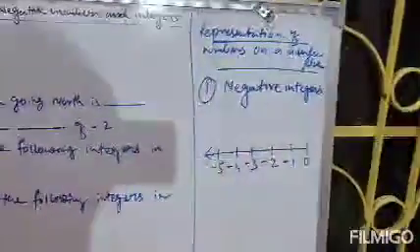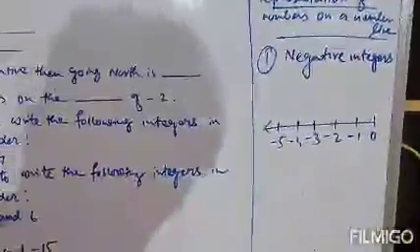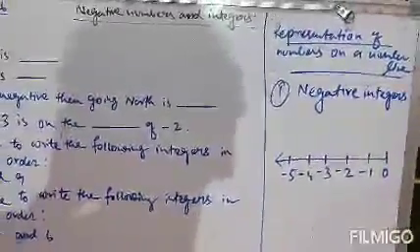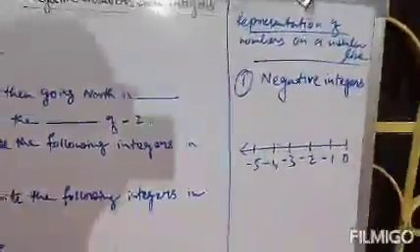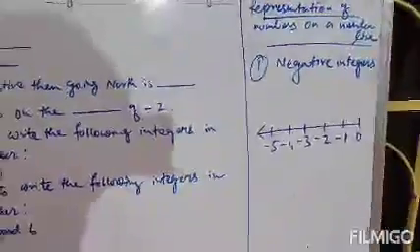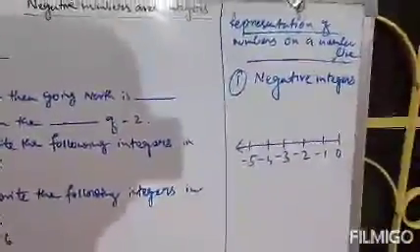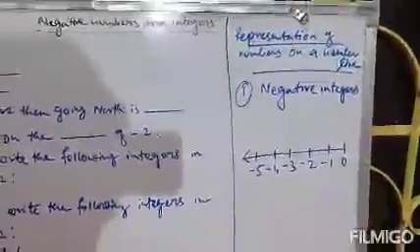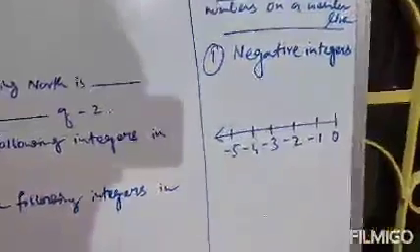These are the negative integers, because if you move right from 0, you will get positive integers, and if you move left from 0, you will have negative integers. Positive integers mean greater than 0, so we move right from 0, and for negative integers we move left from 0. Clear? Now suppose it says to draw a number line of integers, only integers.